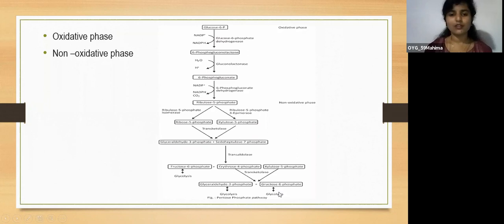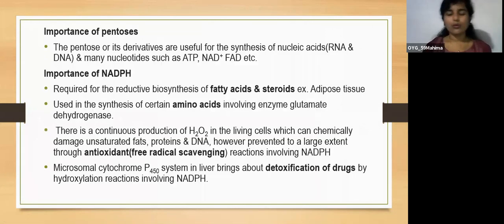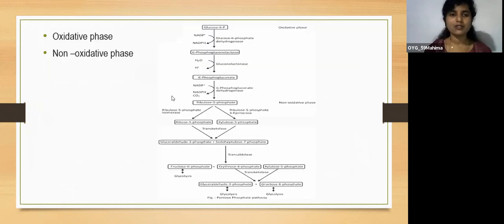So this is all about the hexose monophosphate shunt pathway. Now we'll see the importance of these pentoses and NADPH. Pentoses and their derivatives are useful. The pentoses formed here, you can see, are ribose 5-phosphate and xylulose 5-phosphate.